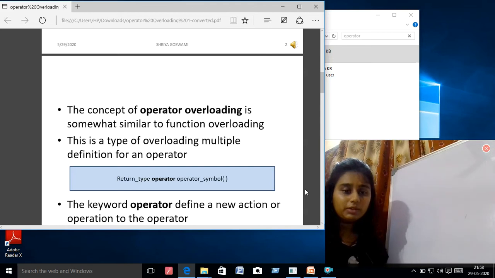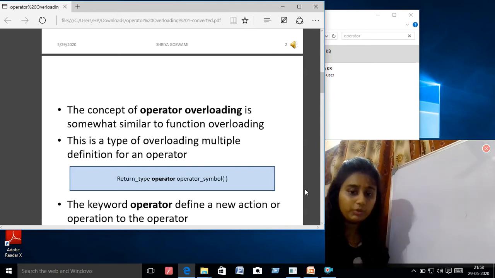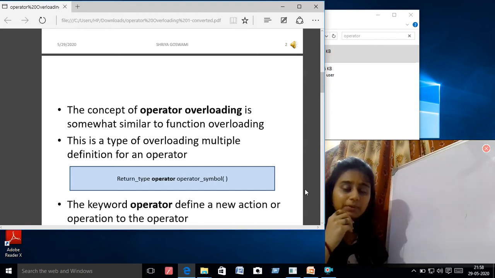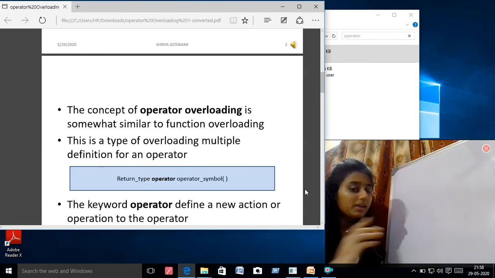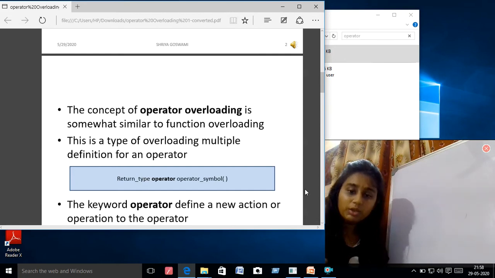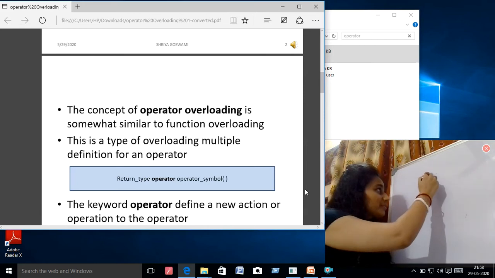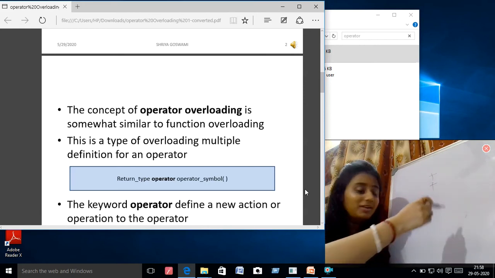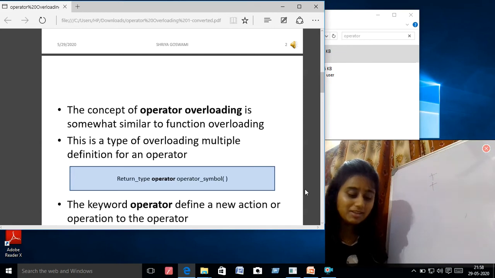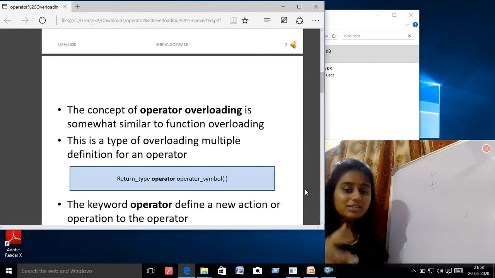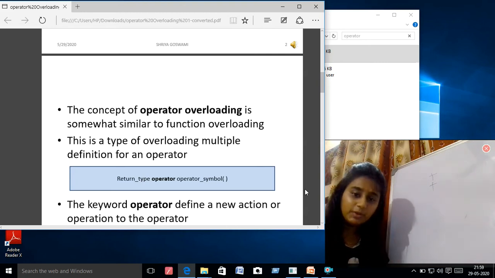The concept of operator overloading is somewhat similar to function overloading. As in function overloading, you know that the name is same but the definition is different. Here the plus is the symbol known to you, but the definition will now be set by you. It is not like you are writing plus multiple times in a single class, but plus we have a concept of it, and now you can set your own rules.